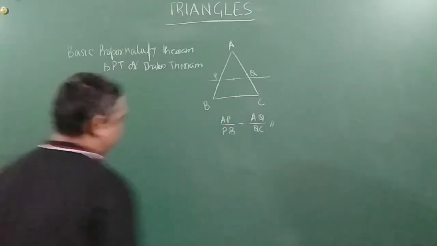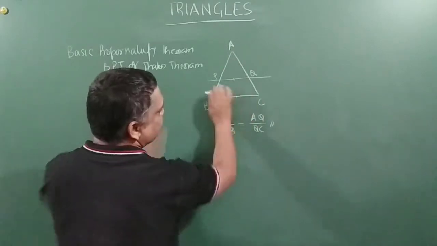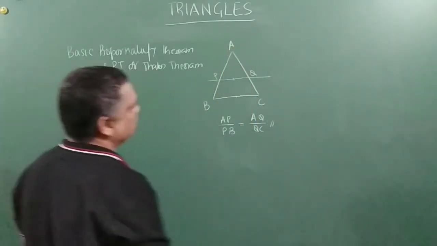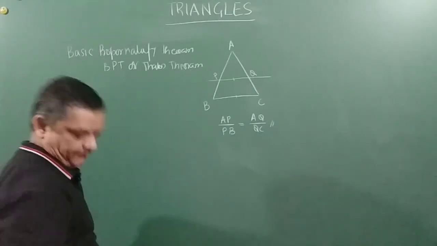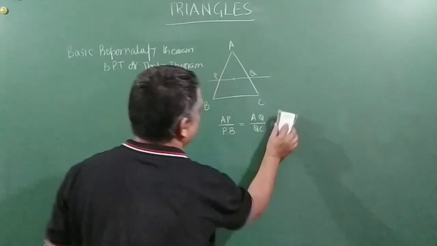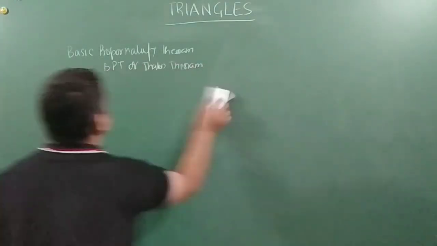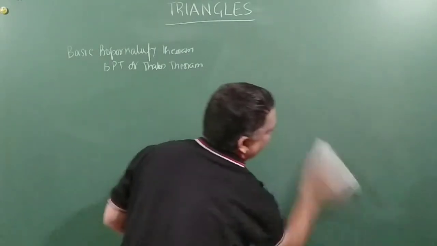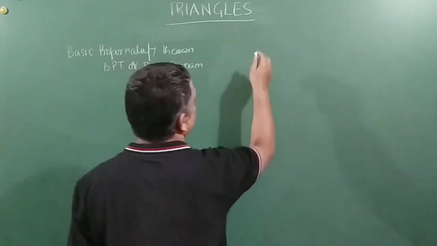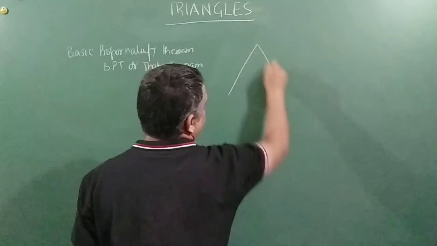So this triangle has now been divided into two triangles, friends. To prove this, we will reproduce the figure, a little bigger.